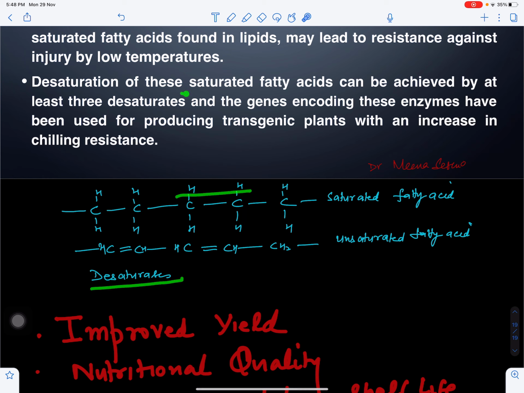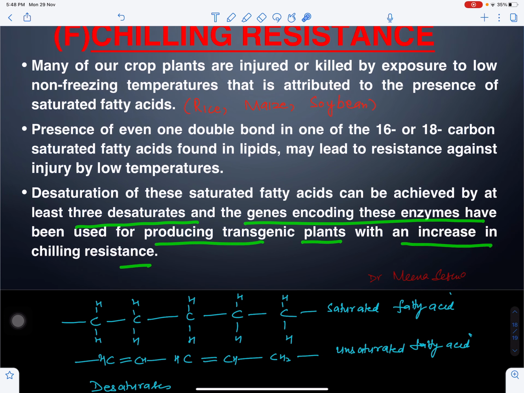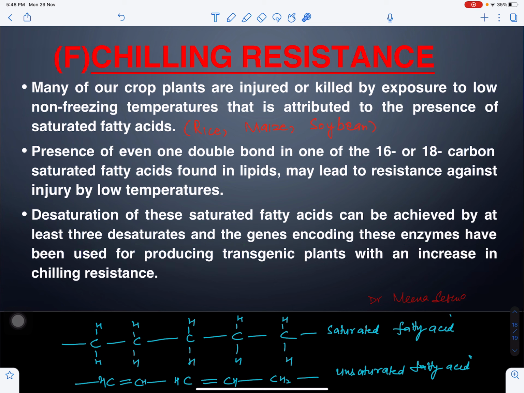So desaturation of these saturated fatty acids can be achieved by at least 3 desaturases, and the genes encoding these enzymes have been used for producing transgenic plants with increased chilling resistance.